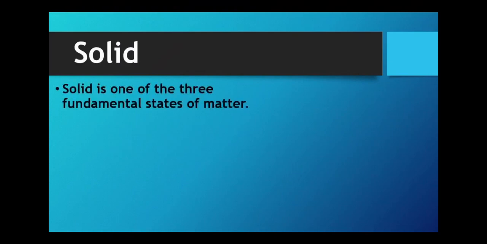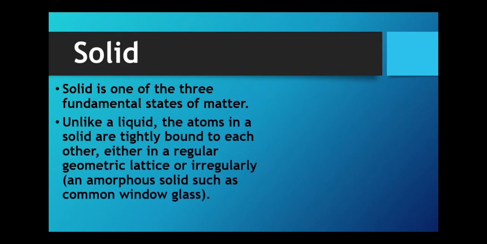Now solid. Solid is one of the three fundamental states of matter. Fundamental means solid is a basic state of matter. Unlike a liquid, the atoms in a solid are tightly bound to each other, either in a regular geometric lattice or in irregular amorphous solids such as common window glass. Regular geometric lattice means the particles in a solid are arranged in a proper manner. Irregular amorphous means the particles are not arranged in a proper manner.